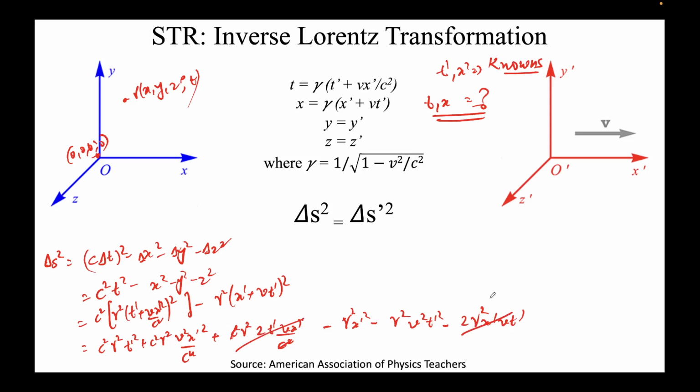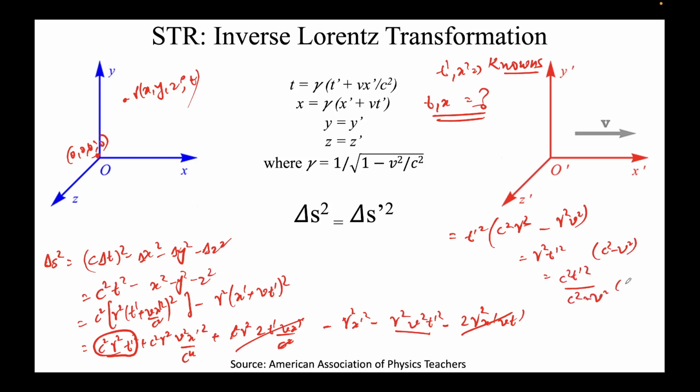Again I'll collect the t prime square terms, so it will be c square gamma square from this first term, and again t prime square is coming here, so it will be minus gamma square v square. I'll take gamma square common, and t prime square will come out to be c square minus v square. So if you put the value of gamma over here, this will come out to be c square minus v square into c square minus v square, so it will come out to be c square t prime square.